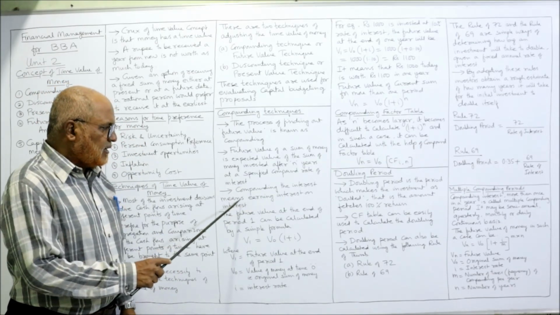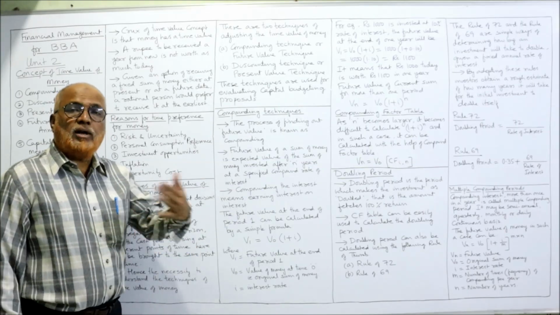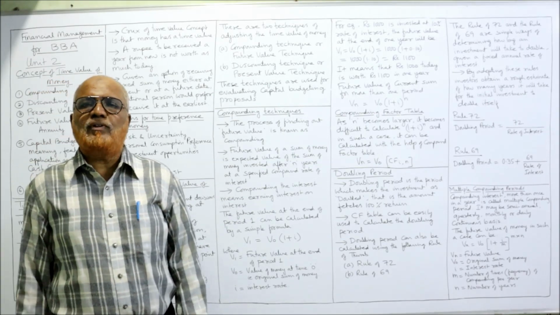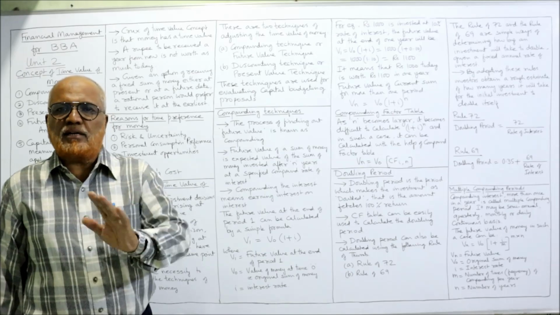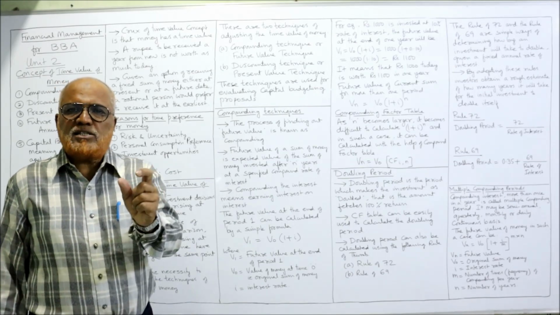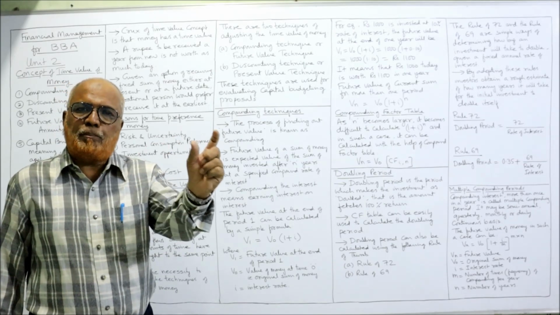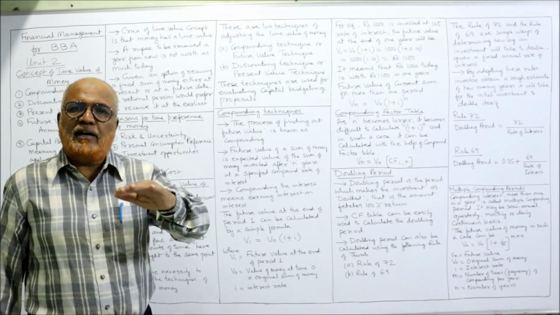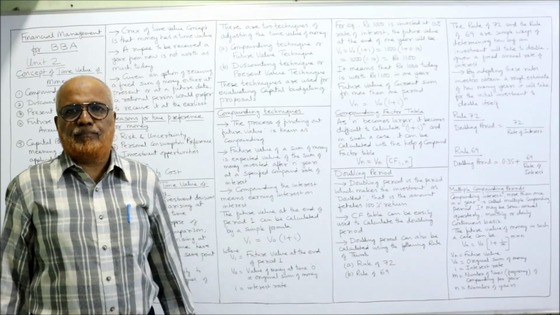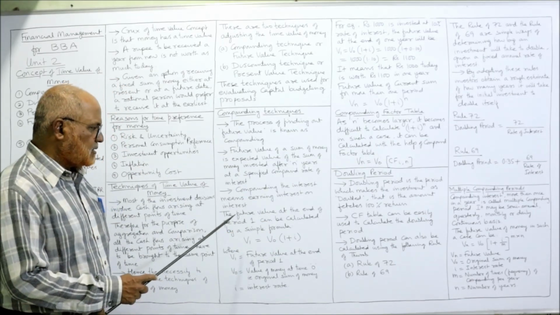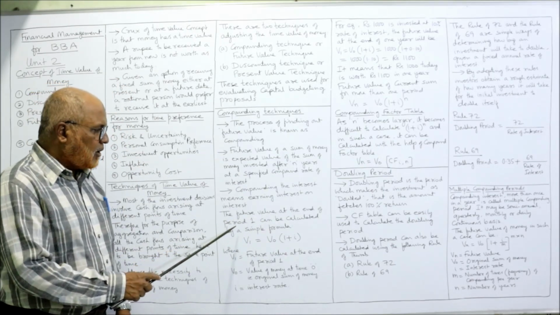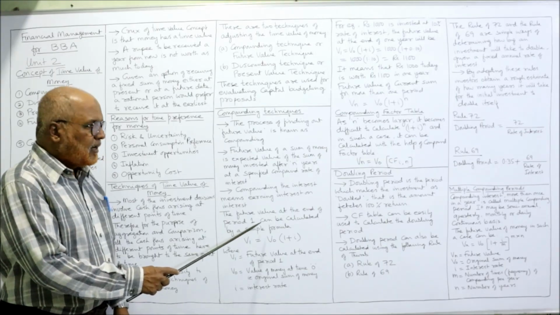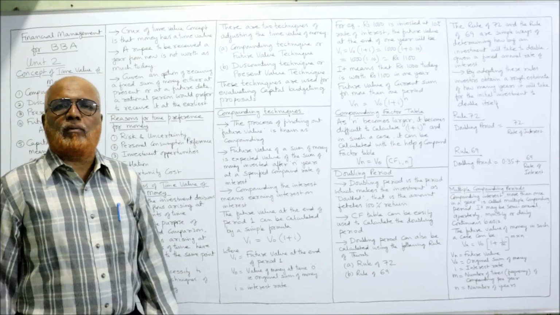So compounding the interest means earning interest on interest. Two types of interest are there: simple interest and compound interest. Simple interest means the rate of interest which is applied on the principal amount only, whereas compound interest means interest on interest. The future value at the end of period 1 can be calculated by a simple formula.